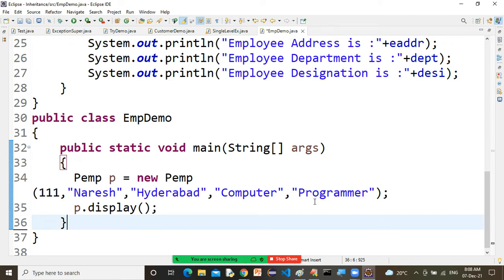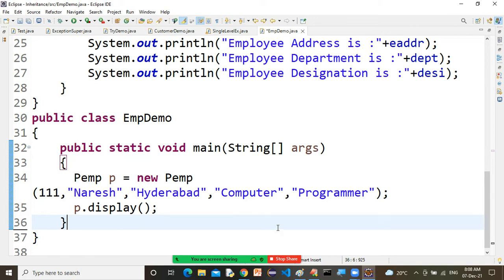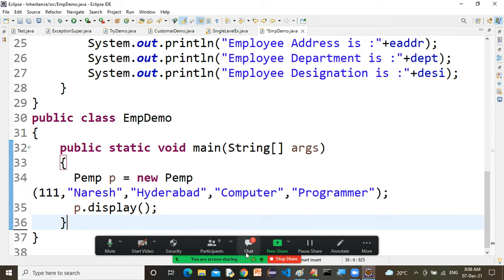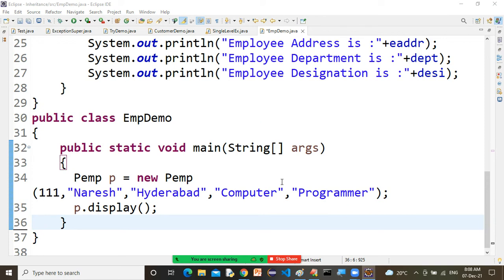Like that, you can create a number of various programs by using the same concept. Please write in the chat window so I can move ahead. Yeah, I can see some messages. Okay, fine, that's fine, Nilesh. Now let's see one more concept I want to give you here.